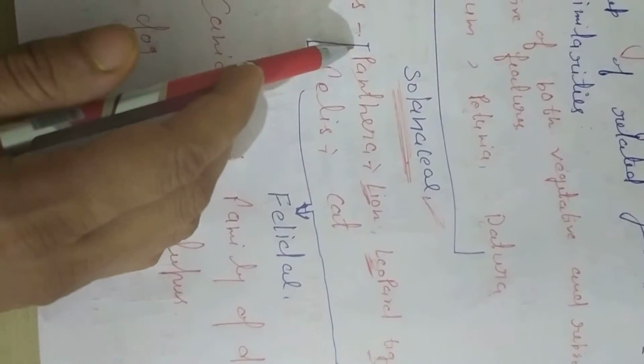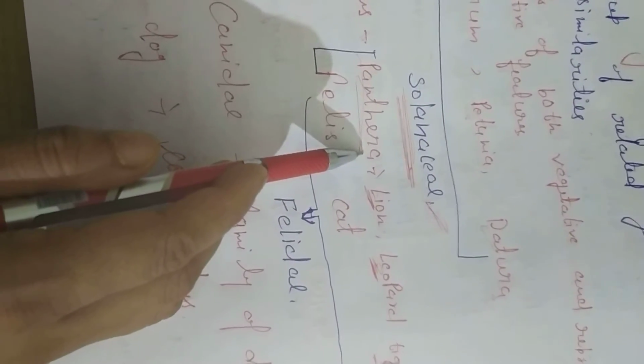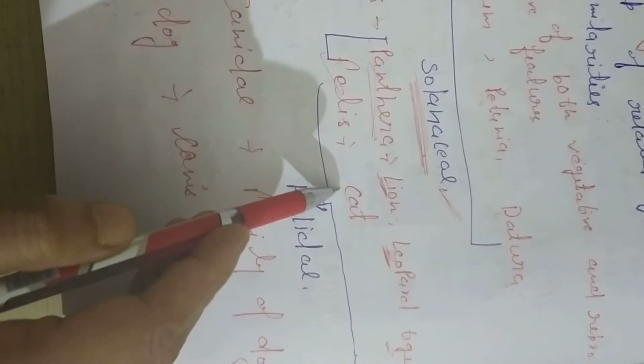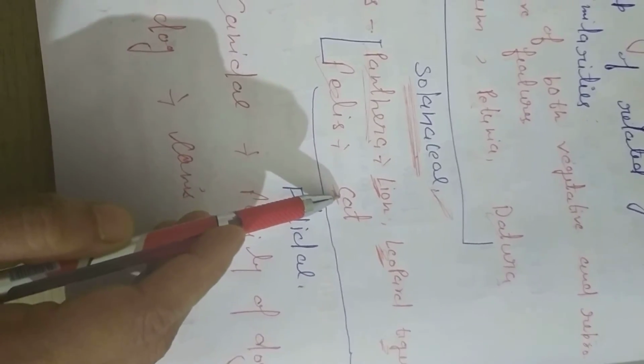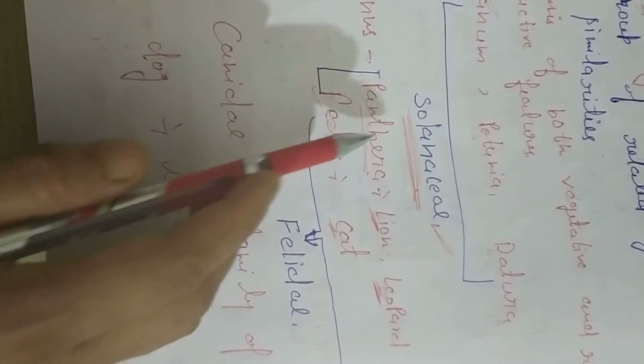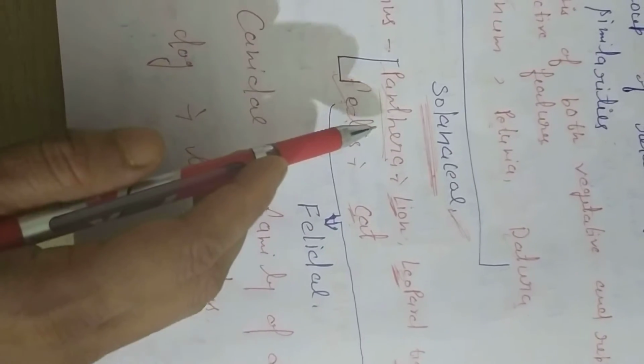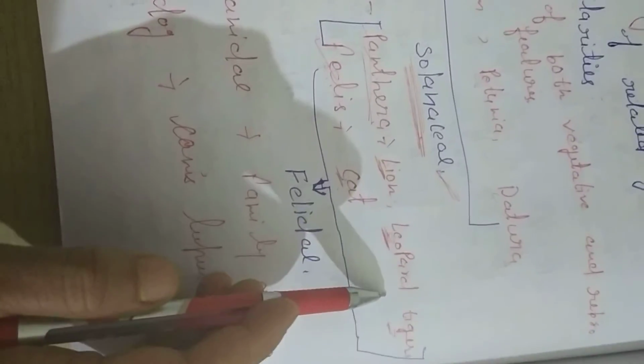They are put in the same genus Panthera. One more genus, Felis. Felis is the genus of cat. So Felis and Panthera are two different genera. Felis is a genus of cat and Panthera is a genus of lion, leopard and tiger.